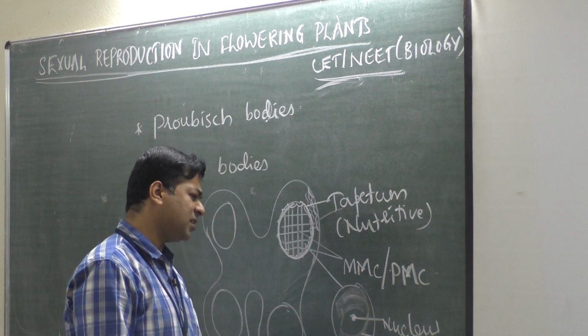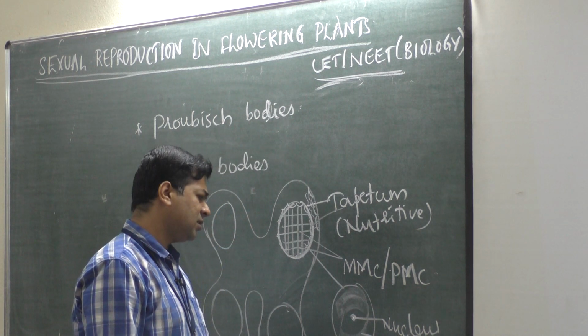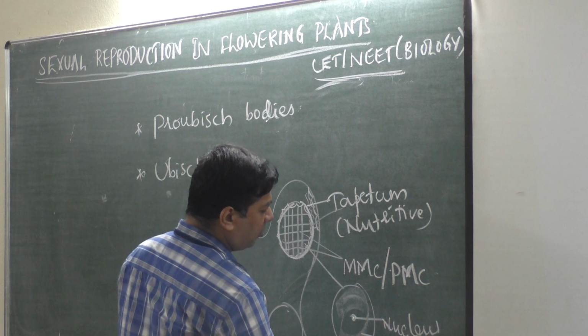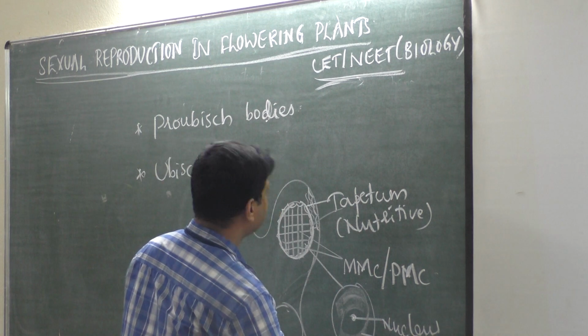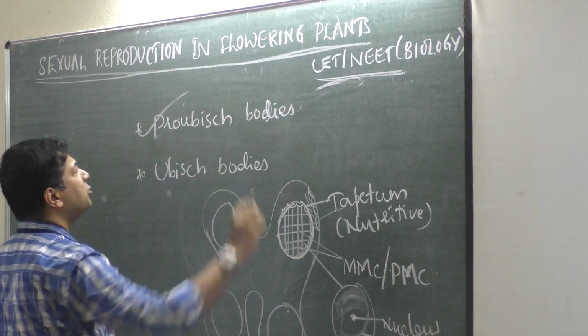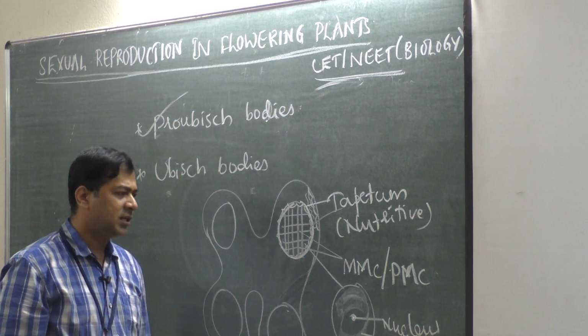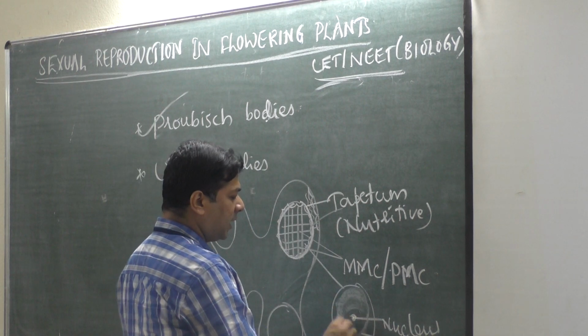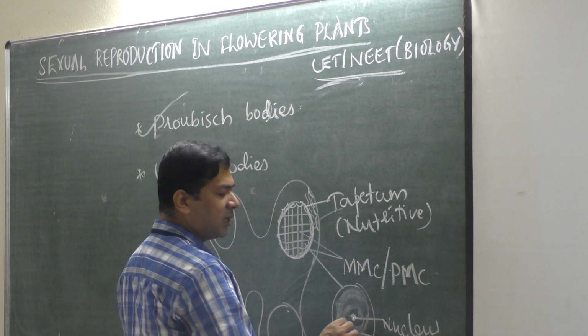Out of that, one special organelle is called pro-Ubish body. So pro-Ubish bodies are found in the cytoplasm of the microspore mother cell or pollen mother cell.